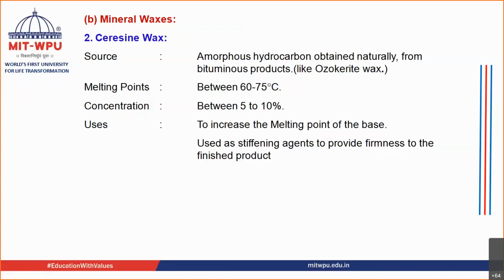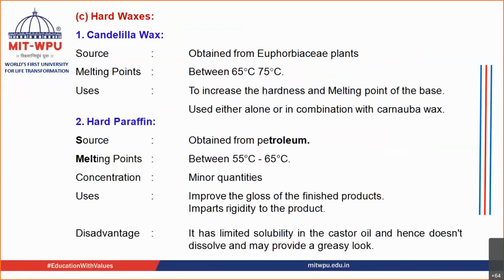Whenever you want to stiffen a semi-solid preparation, you go for the use of waxes. The next is Candelilla wax. It is obtained from the plant family Euphorbiaceae. Its melting point is between 65 to 75 degrees Celsius. It is used to increase the hardness and melting point of the base, again either alone or in combination with carnauba wax.